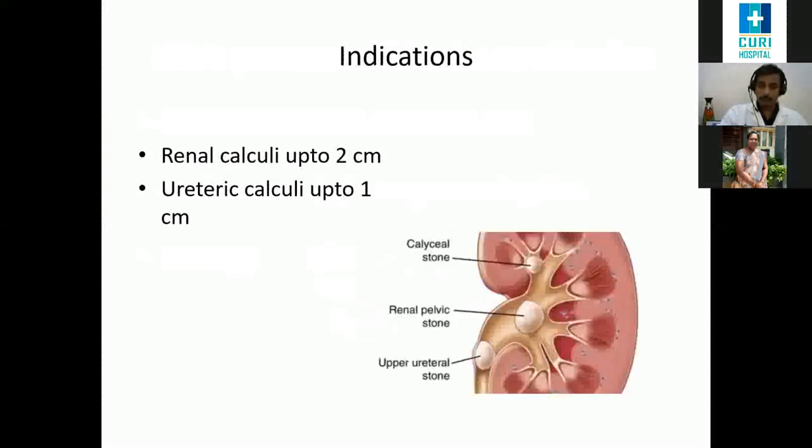Some of the indications for ESWL are renal stones up to 2 cm and ureteric stones up to 1 cm. The picture shows multiple stones, a renal pelvic stone as well as an upper ureteric stone. These are some of the common sites where lithotripsy is very useful.